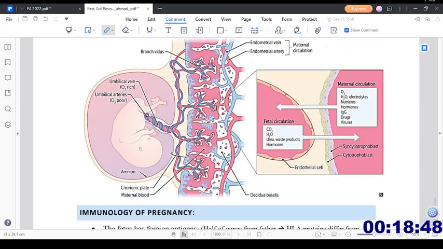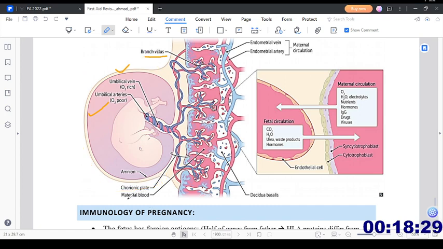Now here we have the placental barrier. This branch will lie over here. Then we have the umbilical vein. One umbilical vein is there, and two umbilical arteries are seen. Then there is the amnion, and the amnion is surrounded by another layer, which is the chorion.